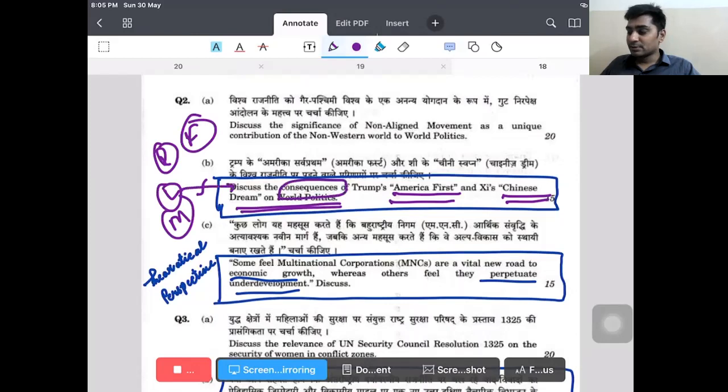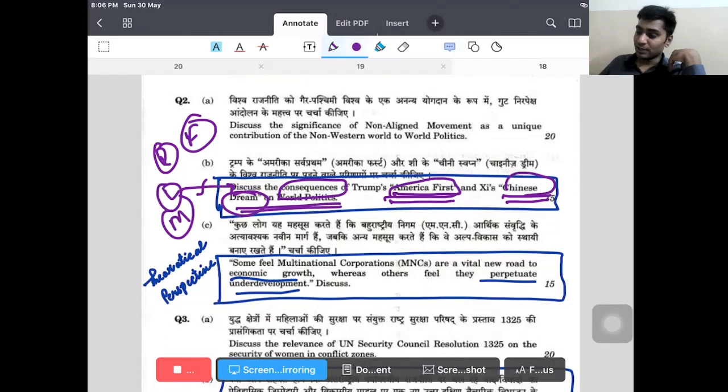As per liberals, this tendency of America's first or the Chinese dream makes countries think independently, and they act as a security dilemma for the country. They increase the security dilemma. As a result, they lead to instability of the global world order, because every state again starts to think about themselves rather than cooperating. There will be conflicts at the international level. As a result, power maximization takes place as per the liberals.